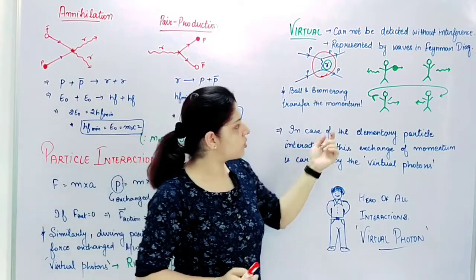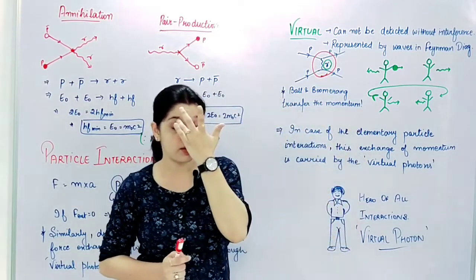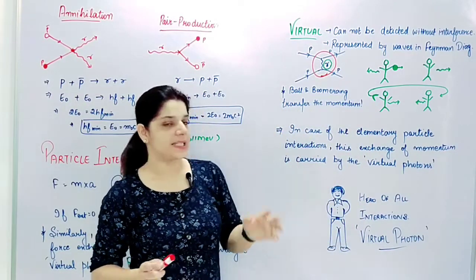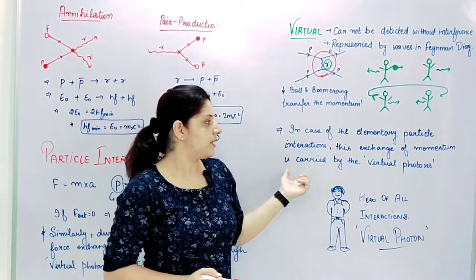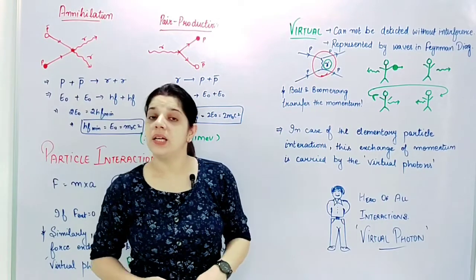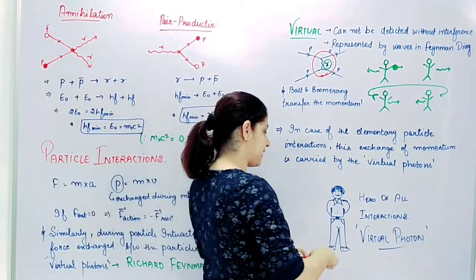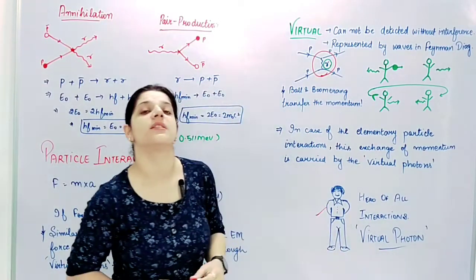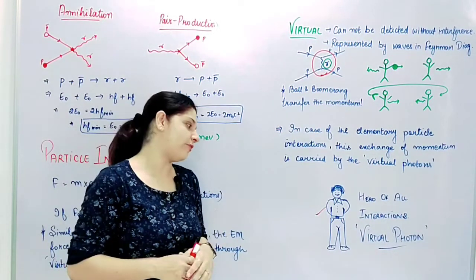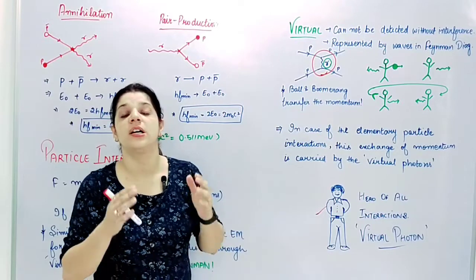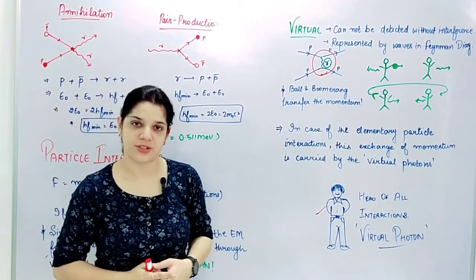In this case also, the momentum carrier is my boomerang. Similarly, in case of elementary particles, this exchange of momentum is carried away by the virtual photon. So this virtual photon is the hero of all the interactions of elementary particles.